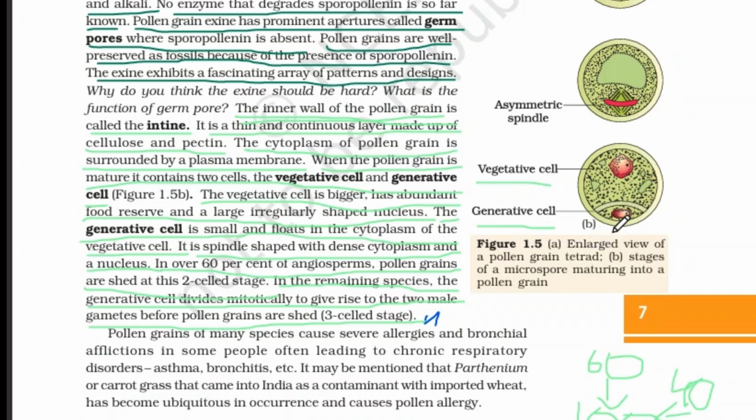Mitotically means no reduction division occurs, and the same number of sets of chromosomes is present at the final stage. The generative cell divides mitotically and gives rise to two male gametes before pollen grains are shed. This occurs at the three-cell stage.